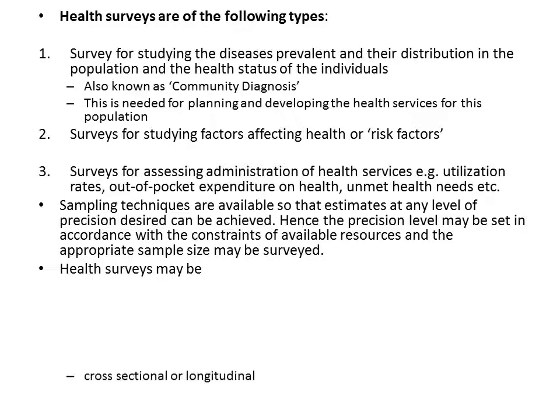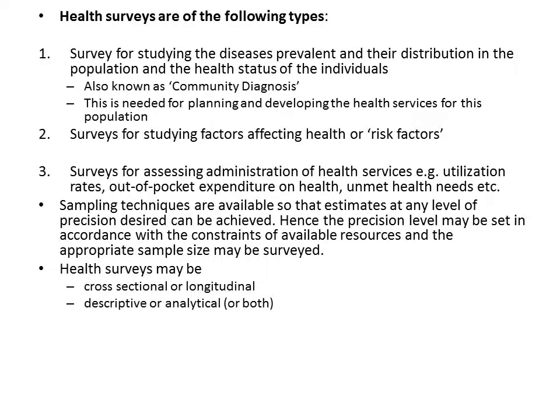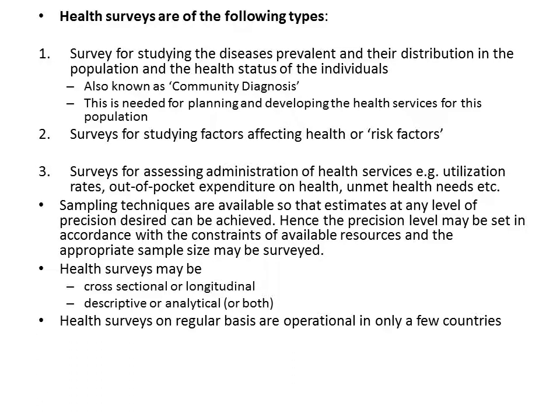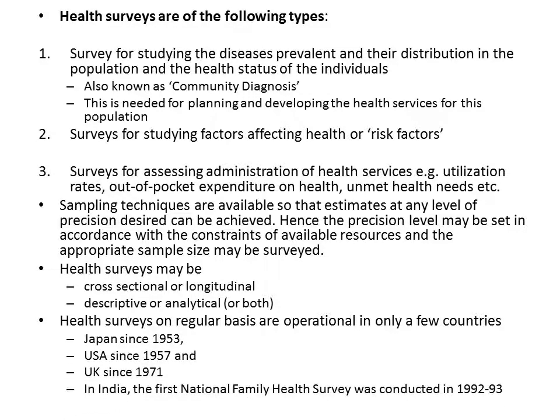Health surveys may be cross-sectional or longitudinal. Cross-sectional means collecting the data once and then just tabulating it. A longitudinal survey means once we carry out a cross-sectional survey and then make repeated observations after regular intervals. Health surveys can be descriptive or analytical. These are the two types of epidemiological studies. Health surveys on a regular basis are operational in a few countries. In India, the National Family Health Survey was conducted in 1992, and then regular National Family Health Surveys have been conducted.